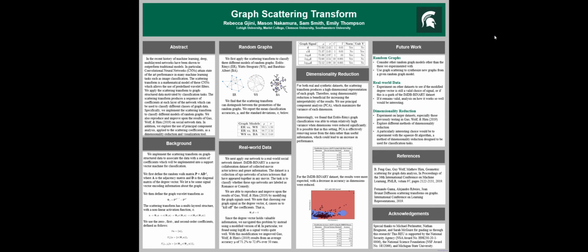We will also experiment on large datasets, especially those previously tested in Gao, Wolf, and Hearn. We also will explore different methods of dimensionality reduction, and a particularly interesting choice would be to experiment with the SqueezeFit algorithm, which is a method of dimensionality reduction designed to be used for classification tasks.